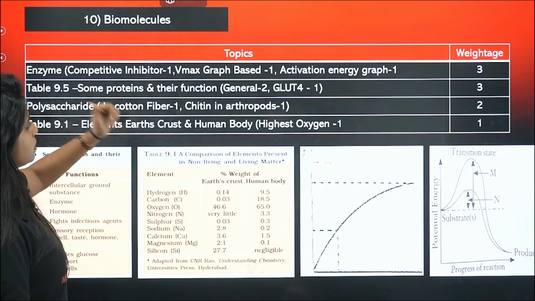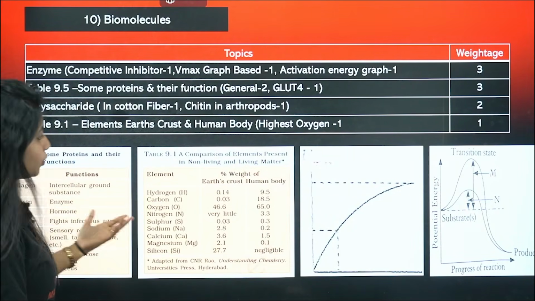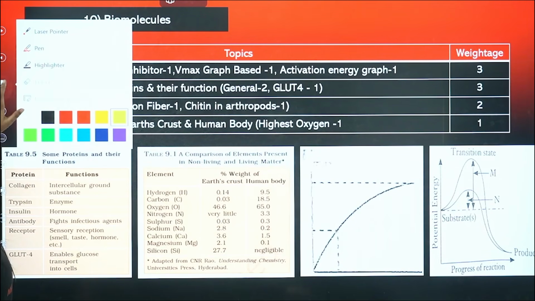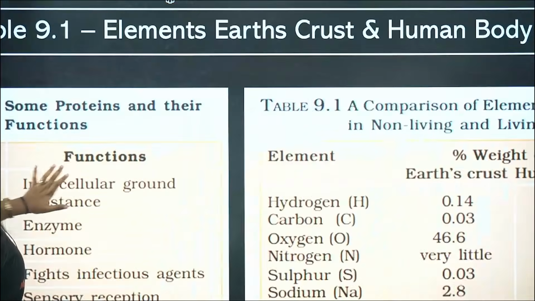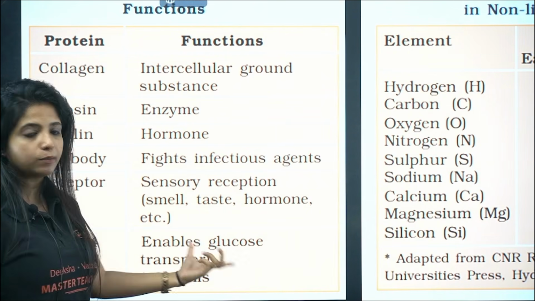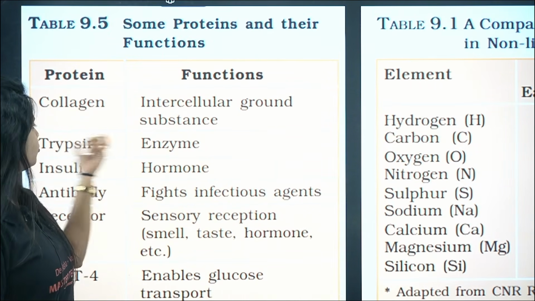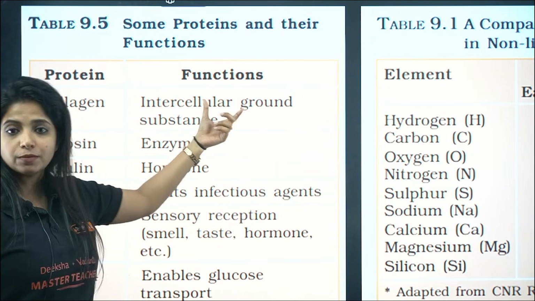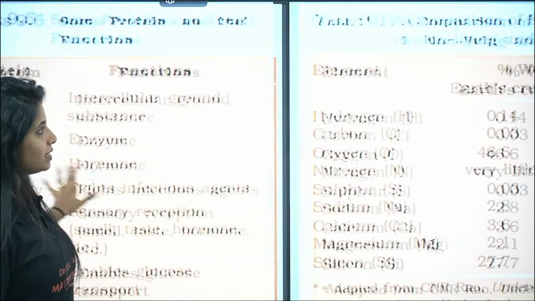So biomolecules, again, these four things which are super important over here. One is this thing: some proteins and their functions, know about them, especially GLUT4. What does it do? It enables glucose transport. Insulin is a hormone, trypsin is an enzyme, collagen is something that is there in the middle. So please know about these things.